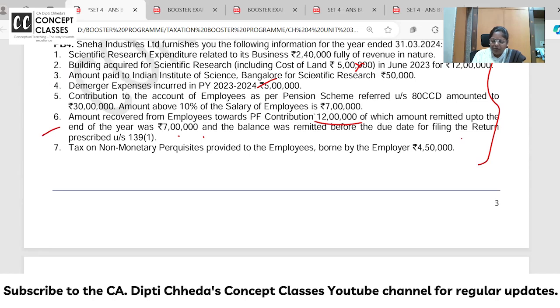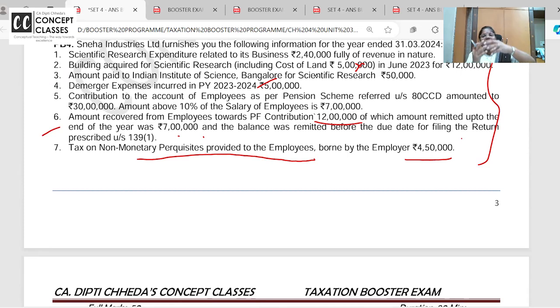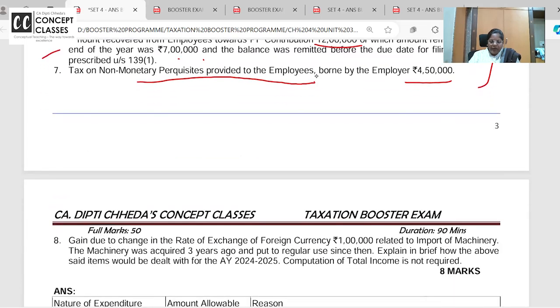Tax on non-monetary perquisite to employees borne by employer. You can pay salary, perquisite, allowance to your employee, whatever you want to give, give. But the tax on employees' perquisite you cannot pay. You cannot pay the tax on employees' perquisite. Clear? So 4,50,000 is disallowed.